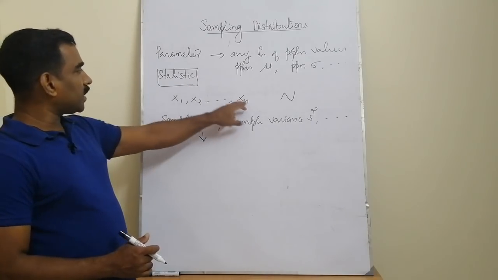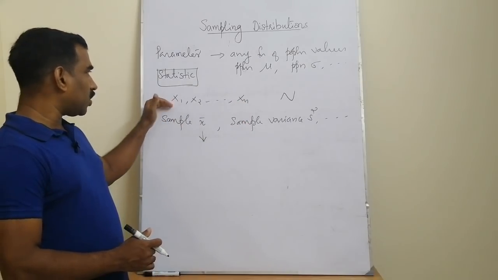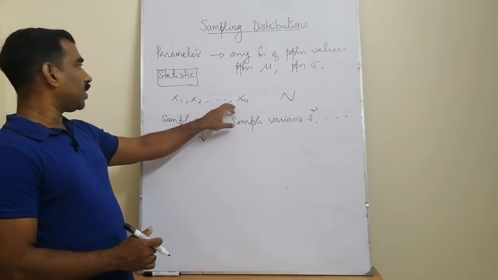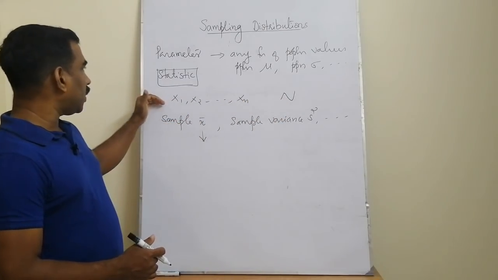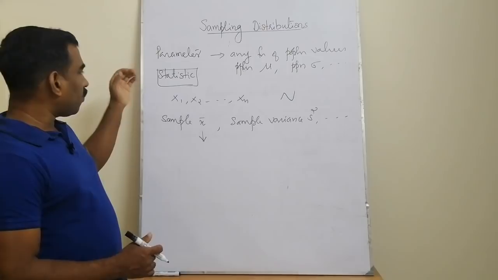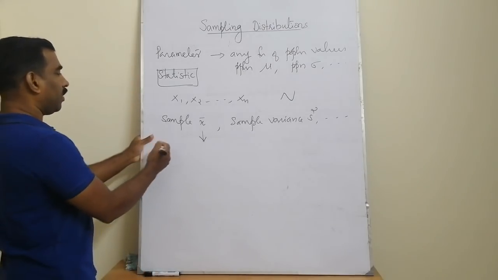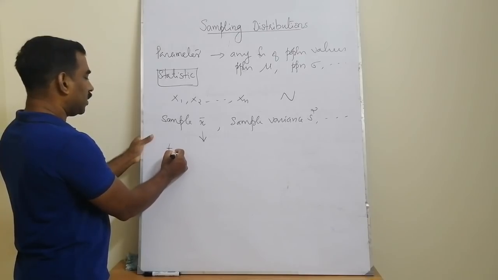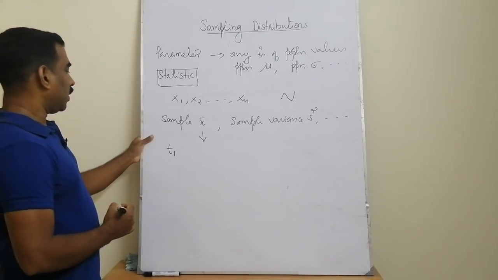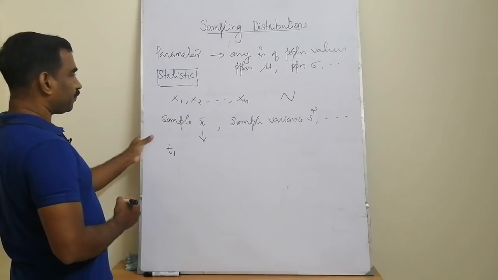Any set of n values taken from this population of size capital N constitutes a random sample, and out of a particular random sample we calculate one value for the sample mean. So it can be taken as one statistic, a random variable, say t1.